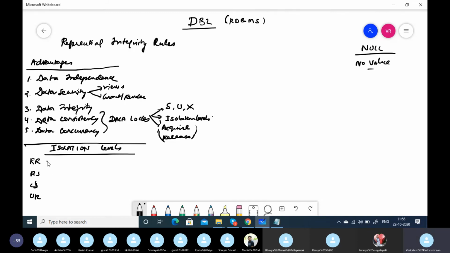Repeatable read means the entire table is locked. I gave a reference document, the DB2 reference document, and I think that in that I have given this in detail.